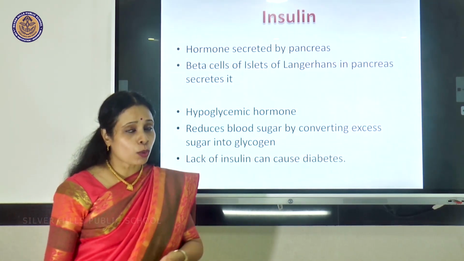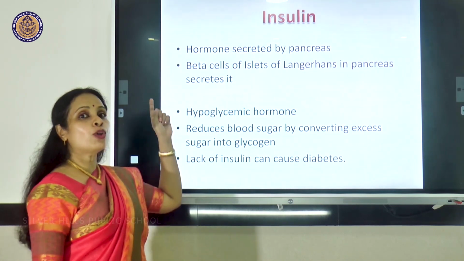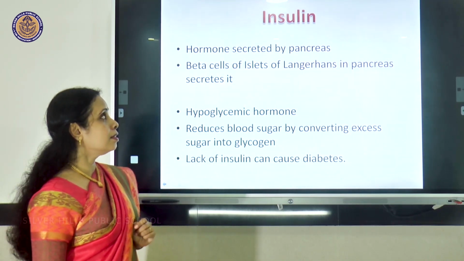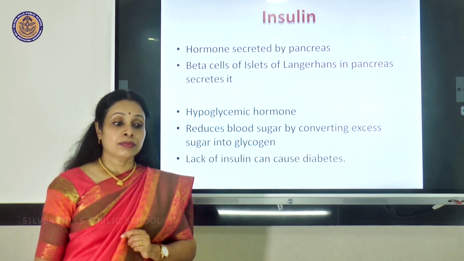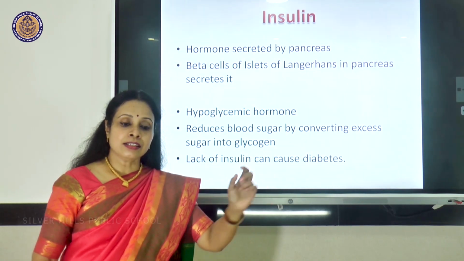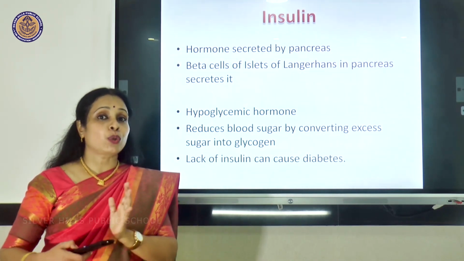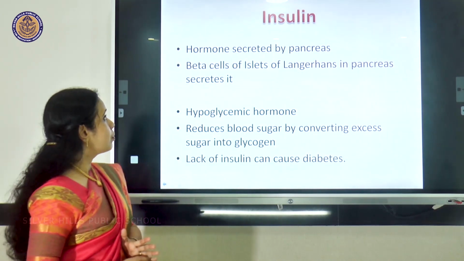Moving on to the next hormone, which is insulin. Insulin is a hormone secreted by the pancreas. I told you pancreas is a mixed gland. It can secrete pancreatic juice through the pancreatic duct, and it has an endocrine part also, which is secreting hormones.